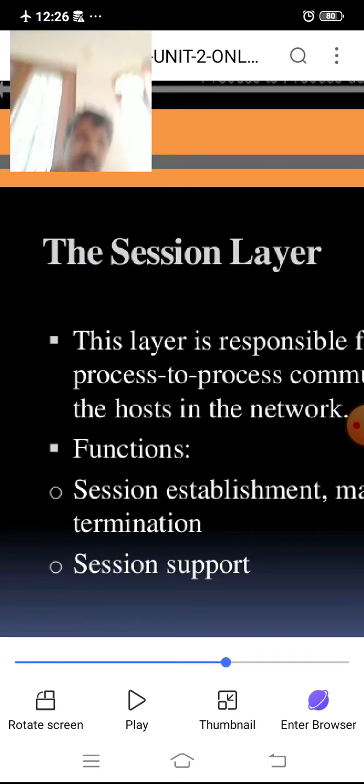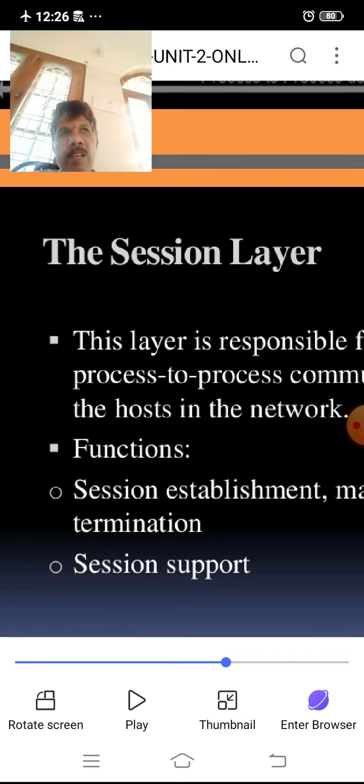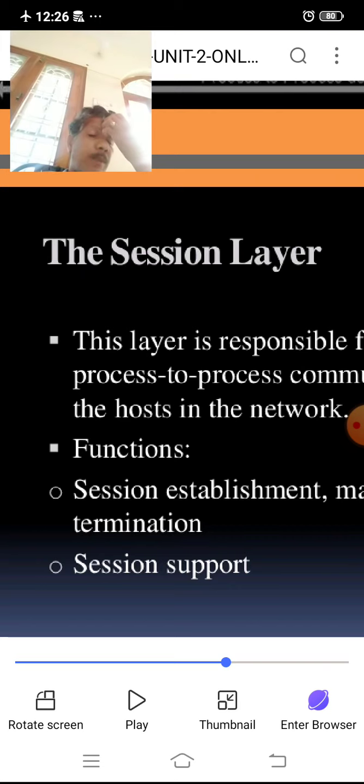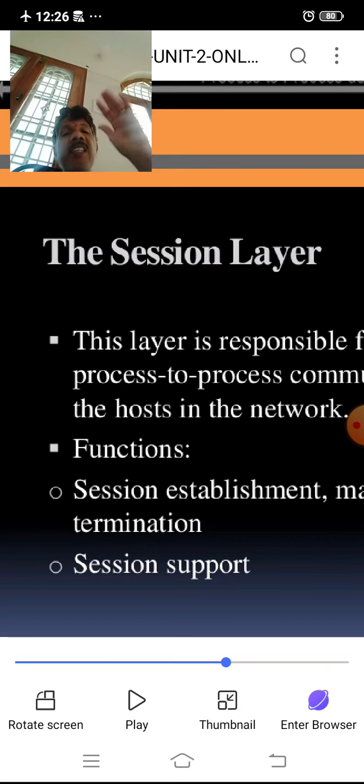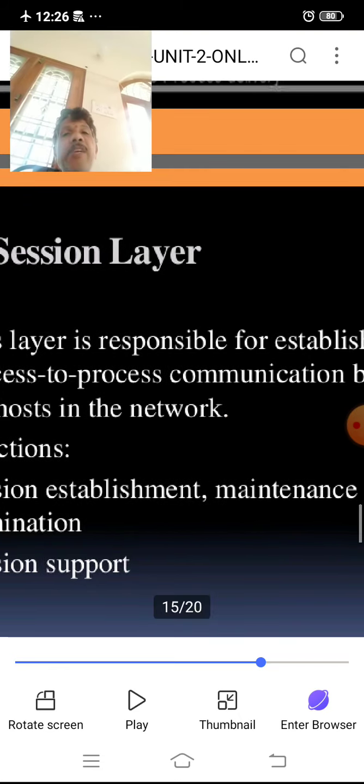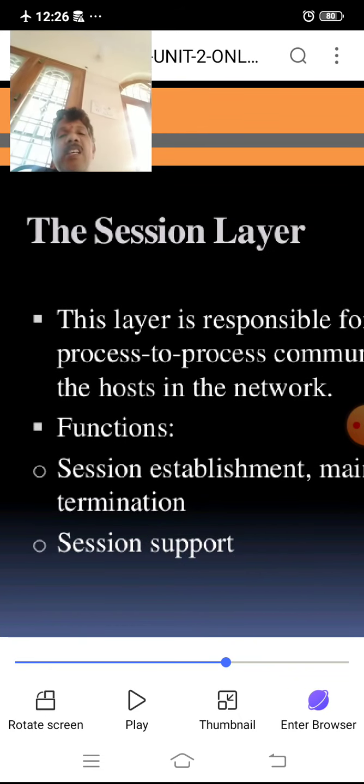Generally, when moving data from one host to another host, it takes some time. Such time must be divided into different parts. Such parts are called sessions. Each and every session will be controlled by the session layer to move data in the form of process to process communication between the various hosts in the network.